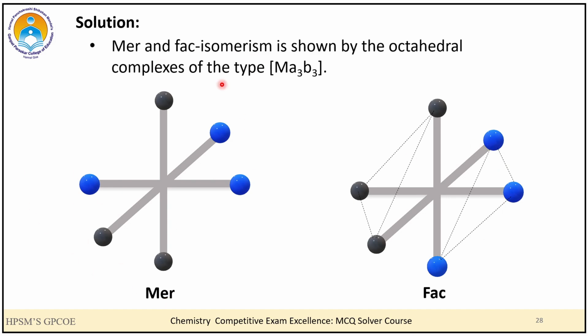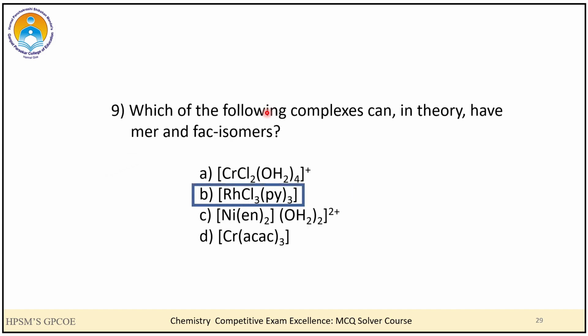Now in the case of the meridional isomer, you can see that the like ligands are not present on any of the triangular faces. And hence the correct answer over here is B, because here it is an octahedral complex of the type Ma3B3.